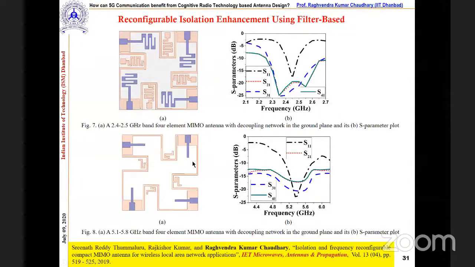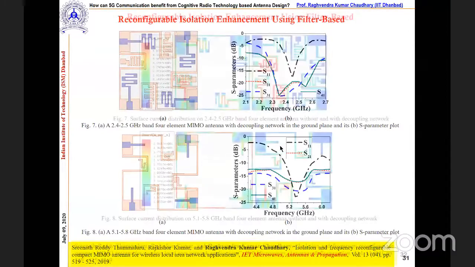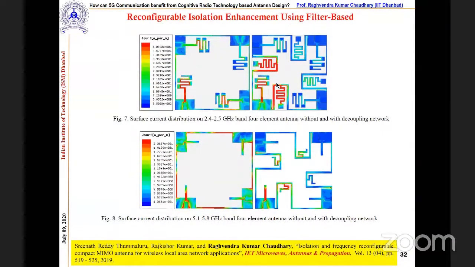Similarly, if you use this second decoupling network, it could be operated at 5.3 gigahertz. What I want to explain is that for the two frequencies I'm trying to accommodate a similar kind of structure. With the help of some active elements, I'll try to combine these two things within the same size of substrate.